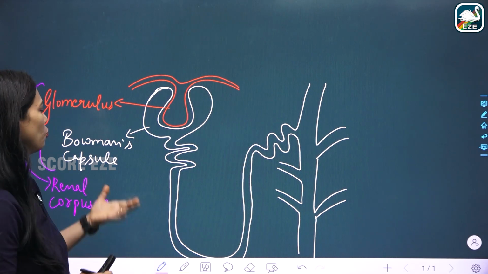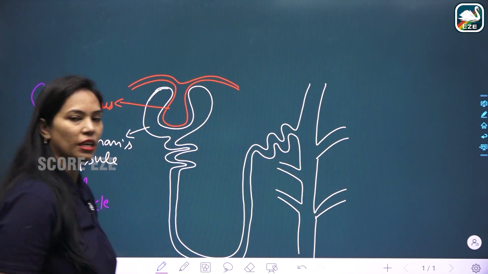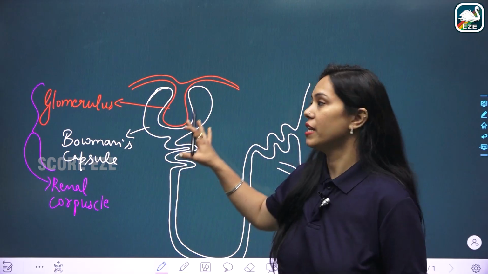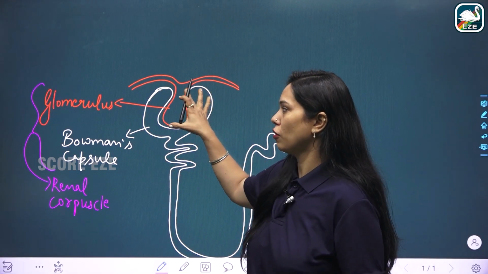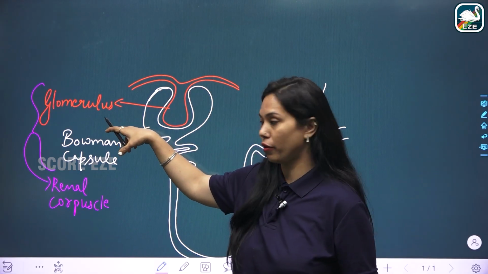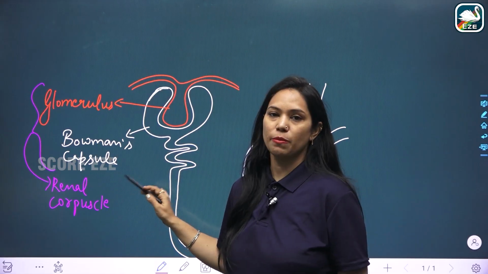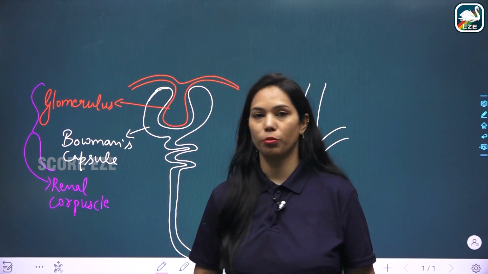Right? This is the Bowman's capsule, a cup-shaped cavity, and inside it there is a tuft of capillaries called the glomerulus. Together it is called the Malpighian corpuscle or renal corpuscle.